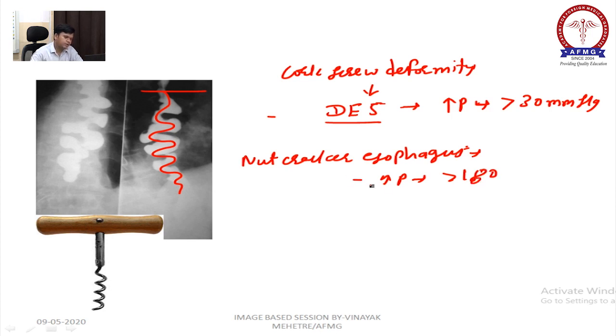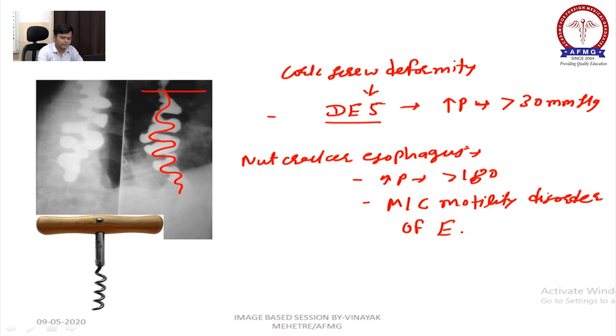And remember, nutcracker esophagus is the most common motility disorder of esophagus.